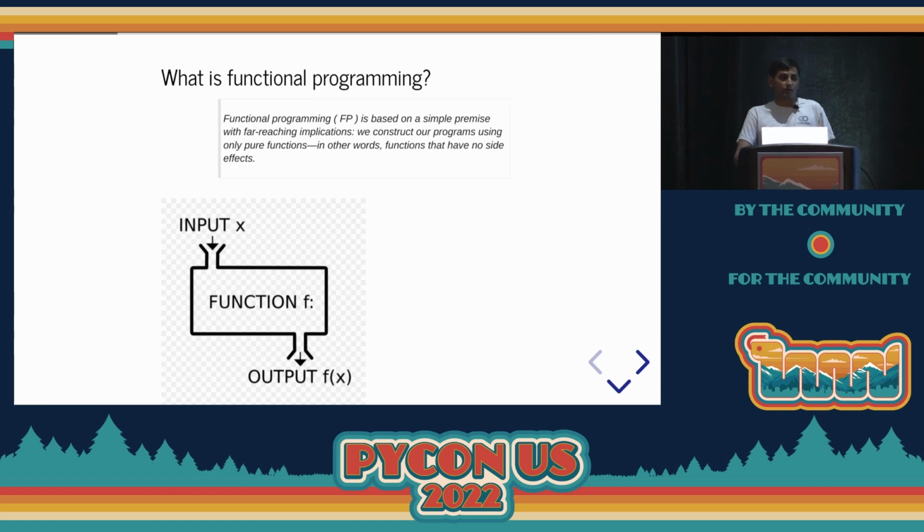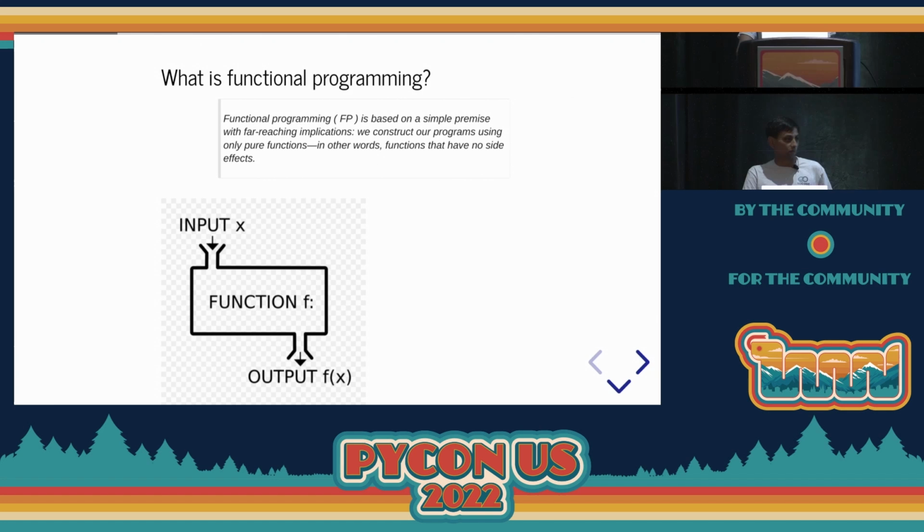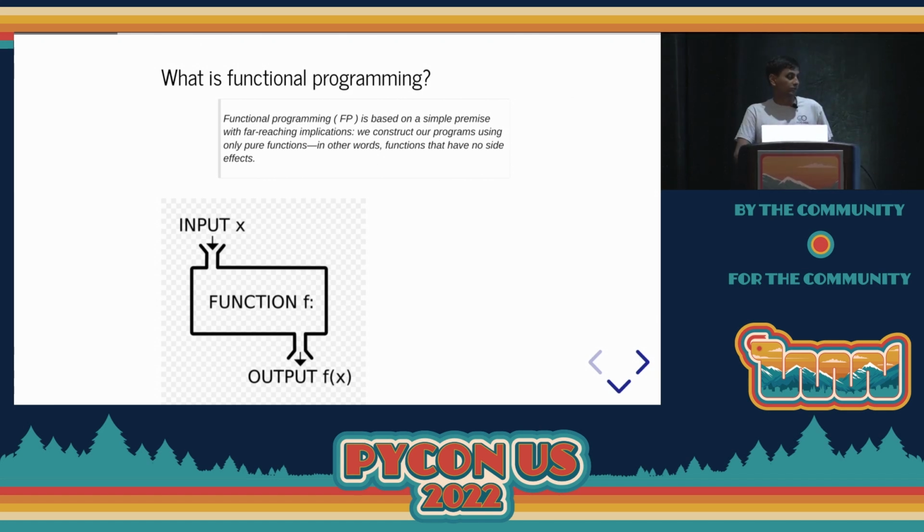So the idea behind functional programming is pretty straightforward, but one that has far-reaching consequences, which is why I like it. We impose a restraint, or constrain our code, whereby we write our code only using pure functions. So what exactly is a pure function?